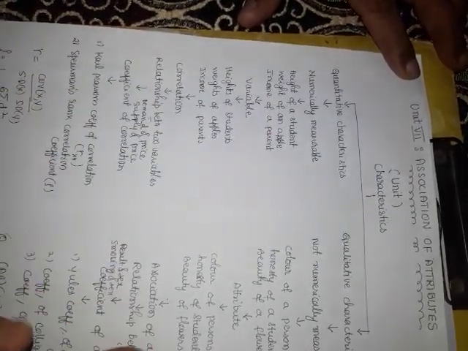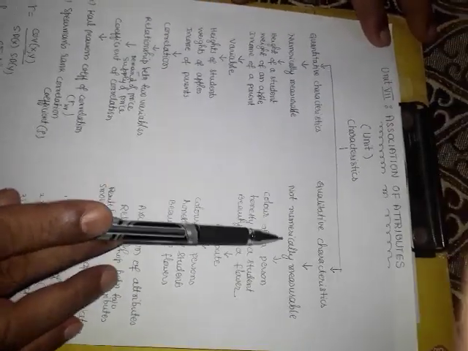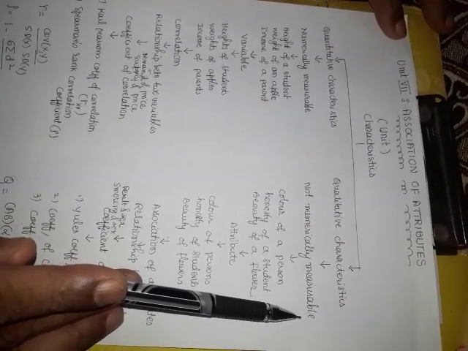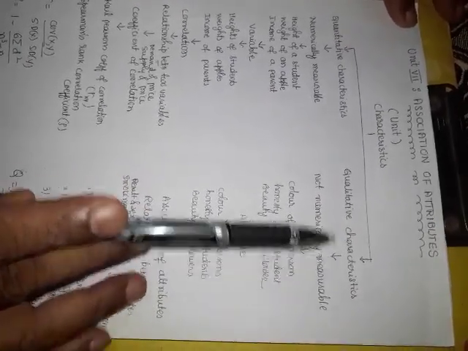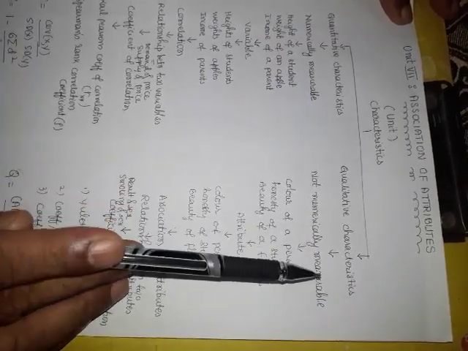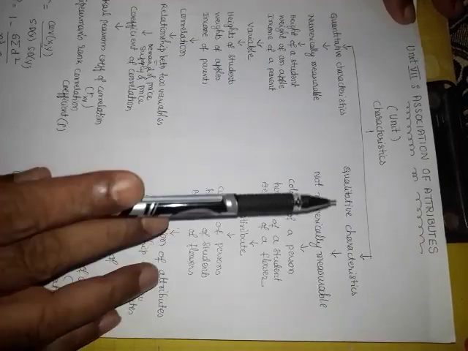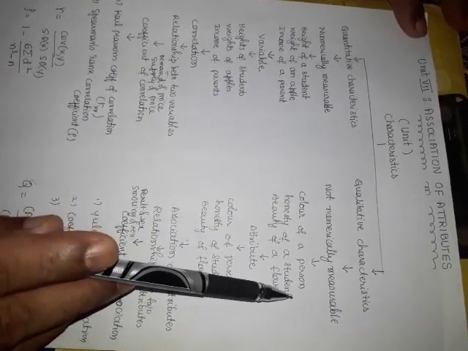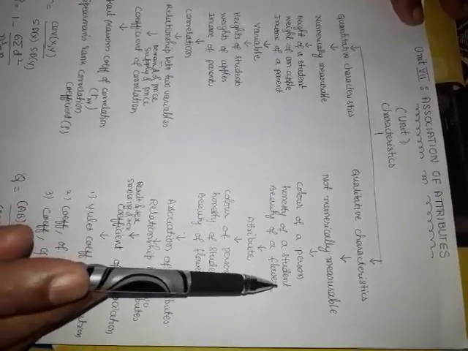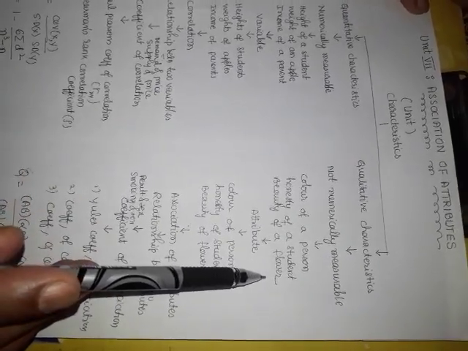On the other hand, a characteristic which is not numerically measurable, or which cannot be expressed in terms of numbers, is called a qualitative characteristic. For example, color of a person, honesty of a student, beauty of a flower.